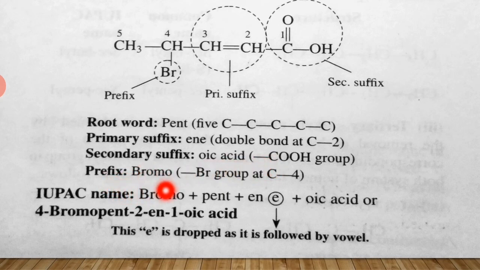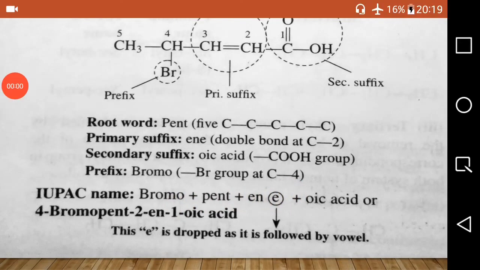Then prefix bromo. The bromo group, bromine atom, is attached to the fourth carbon atom. So it is bromo. So the IUPAC name of the organic compound can be written as bromo plus pent plus ene plus oic acid. Why? Because it is in the order that first we write the prefix, and then root word plus primary suffix, and then secondary suffix. So it is 4-bromopent-2-enoic acid.